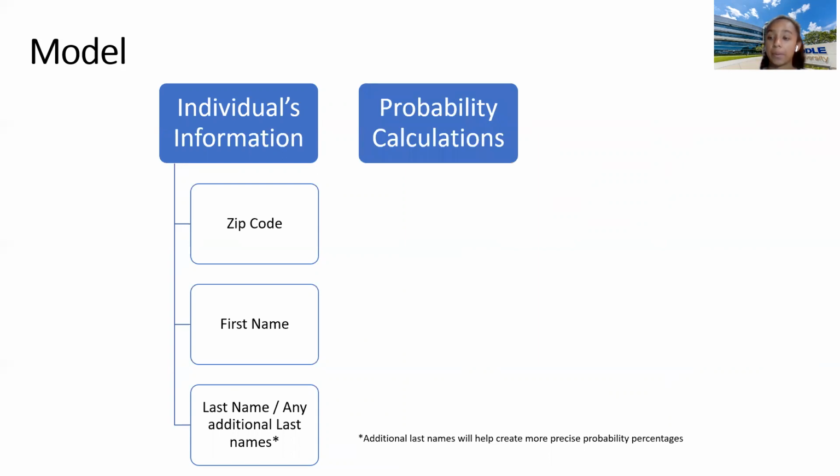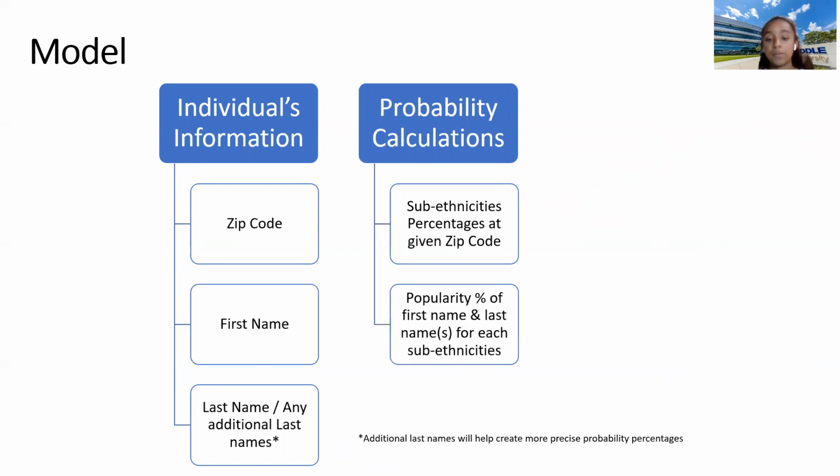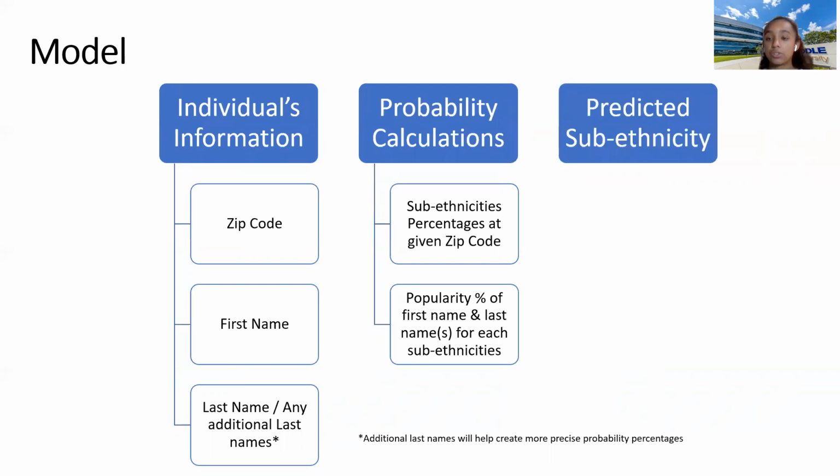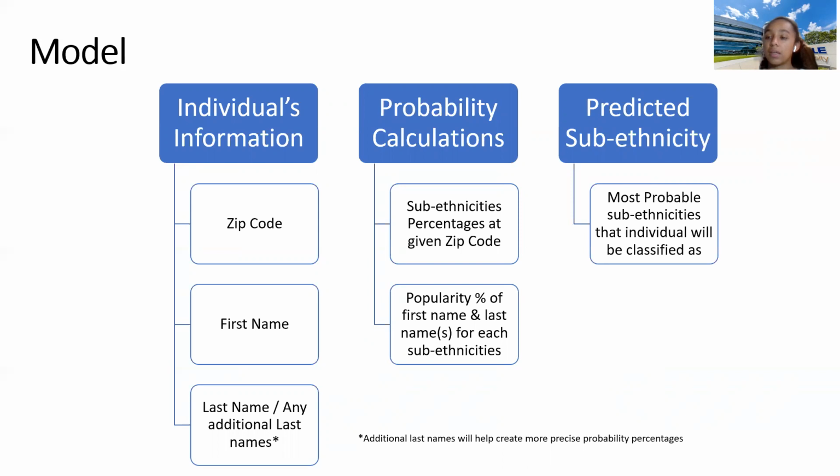From there, we take our probability calculations. So we take these sub-ethnicity percentages at each given zip code, which are 19 percentages. Then we take popularity percentages of the first name, last name, and any additional last name for each sub-ethnicity. From there, we combine these percentages to create the predicted sub-ethnicity. This is going to be the most probable sub-ethnicity that that individual will be classified as.